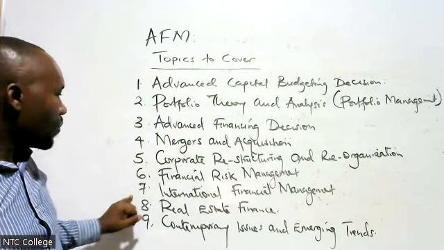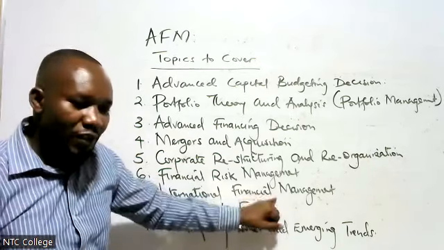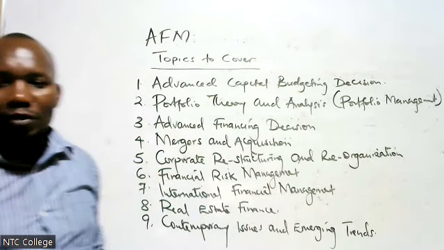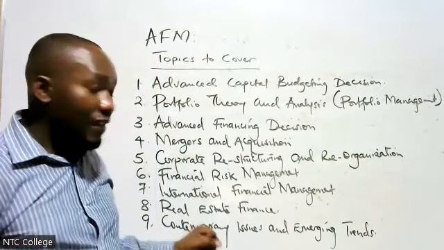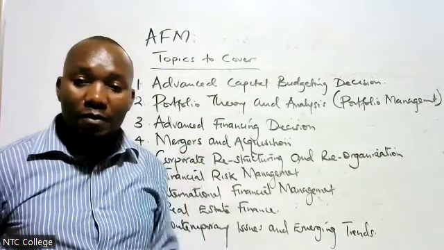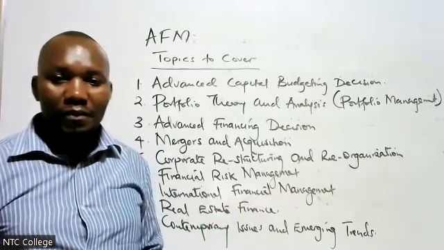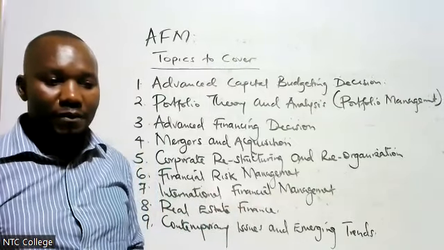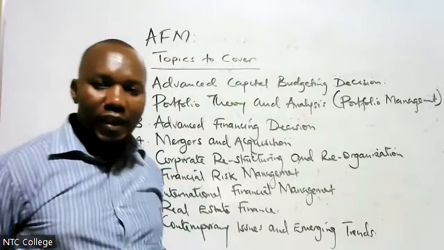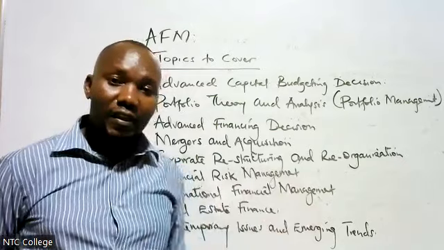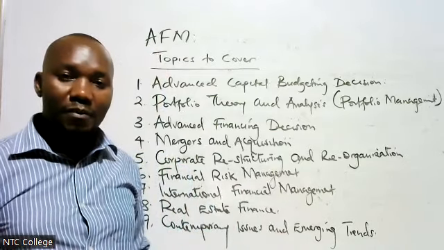International finance is basically theory. Topic number 7 is purely theory. That is where you'll be looking at things like the functions of the World Bank, functions of IMF or roles of IMF, African Development Bank, such like things. There are theories, but a small area. It normally comes with around 5 marks or 7, if more, in exam.